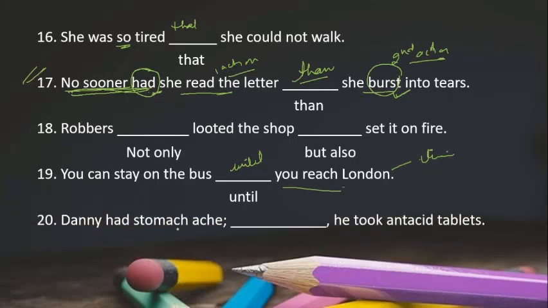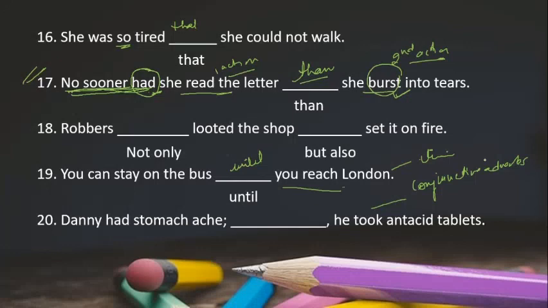Now Danny had stomach. He took antacid tablets. Now whenever these kinds of statements come, we use conjunctive adverbs.